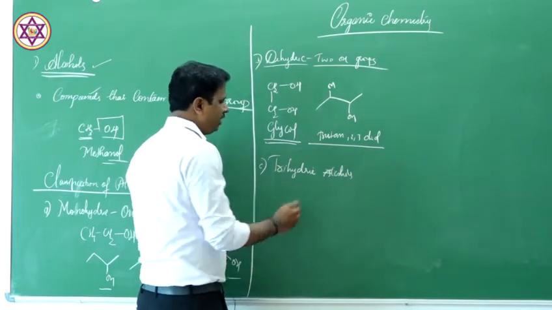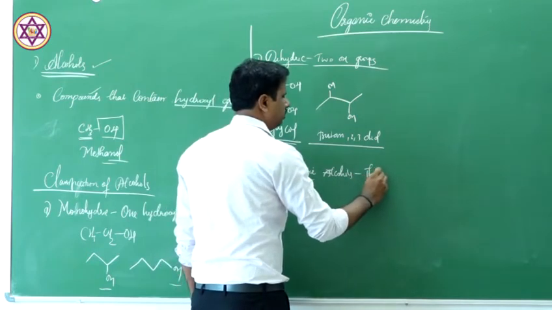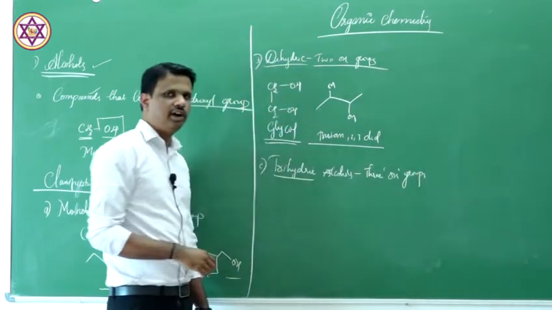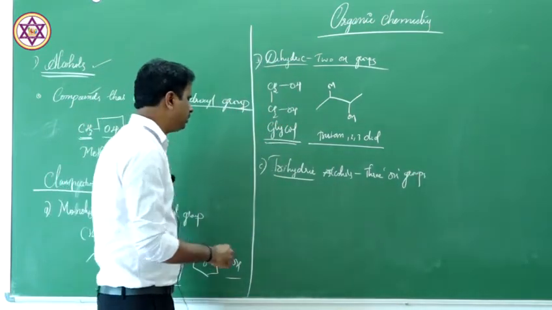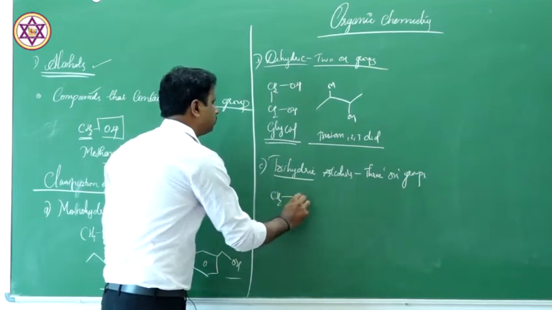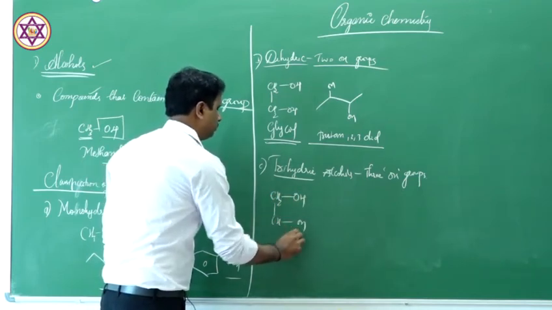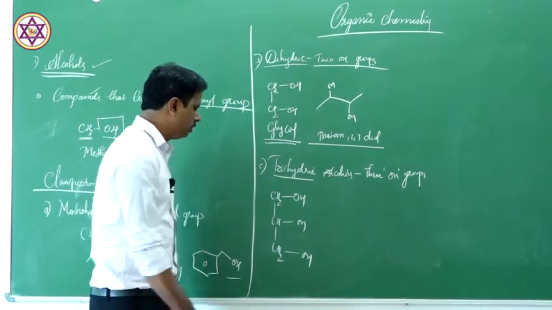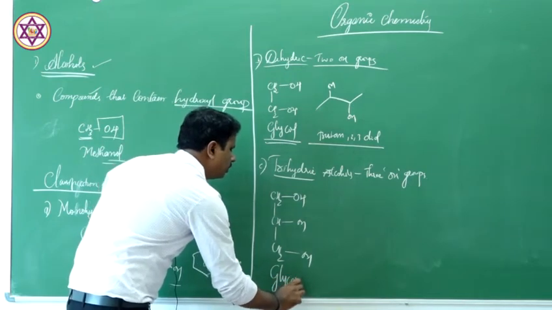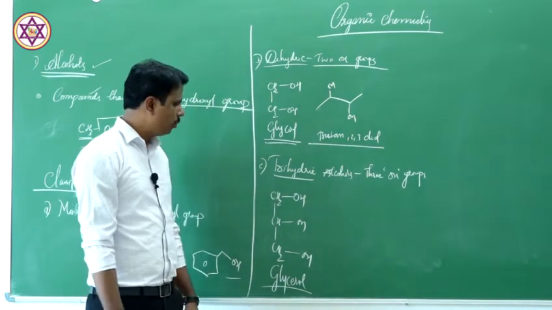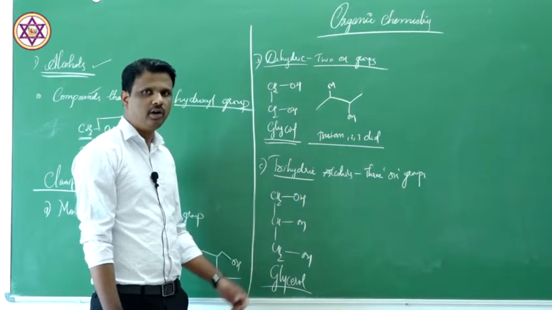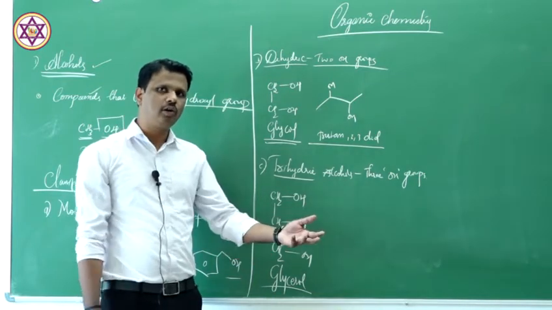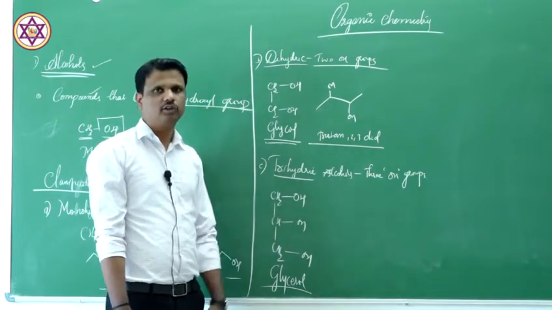Trihydric, as the name suggests, contains 3 OH groups. It contains 3 hydroxyl groups. Let us take an example. The simplest one is this compound, which is called glycerol, or propane 1,2,3-triol, that is the IUPAC nomenclature of this molecule. So you call this molecule a trihydric alcohol because it contains 3 hydroxyl groups.